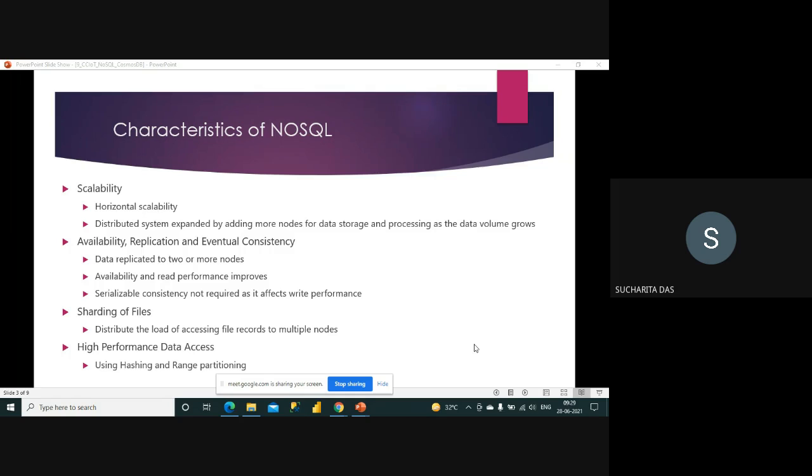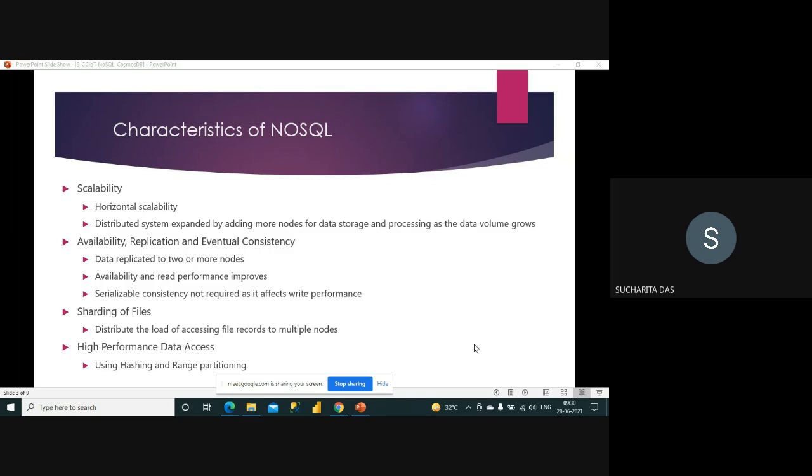Say student id 1 to 20 in file 1, 21 to 40 in file 2, and so on. So if you know that you have 5 files and 20 students in each file, then if you have to search for a student, you will go to that particular file and retrieve your data fast, because you don't have to search in 100 records, instead you have to search in only 20 records.